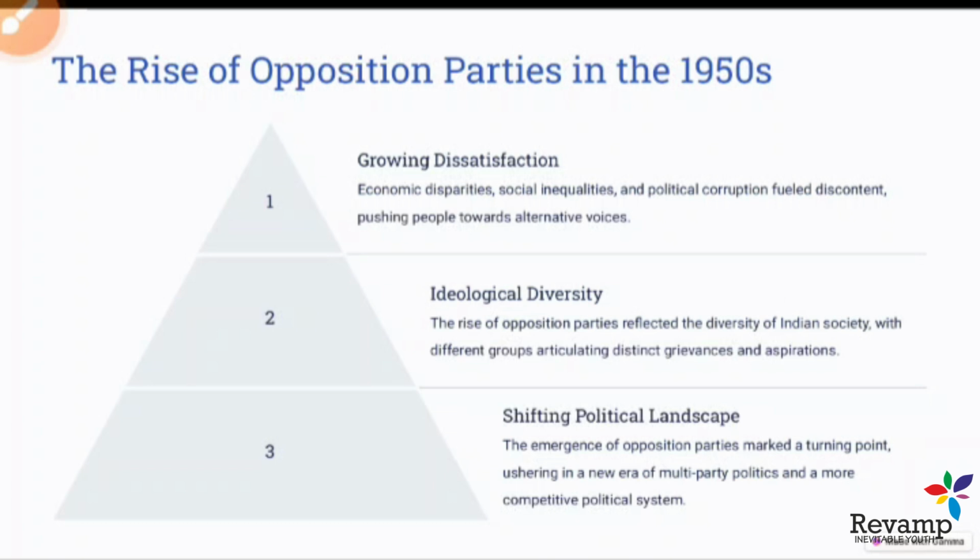BJP was one of the opposition parties. That role was not so much in the earlier days, but now it has become one of the largest parties. So this is how our electoral process works, and this is how we became a democratically elected government, and how India shows the world that it has electoral sense, it has a value for democratic government, that being citizens of the country, they know how to vote, they can choose their government.